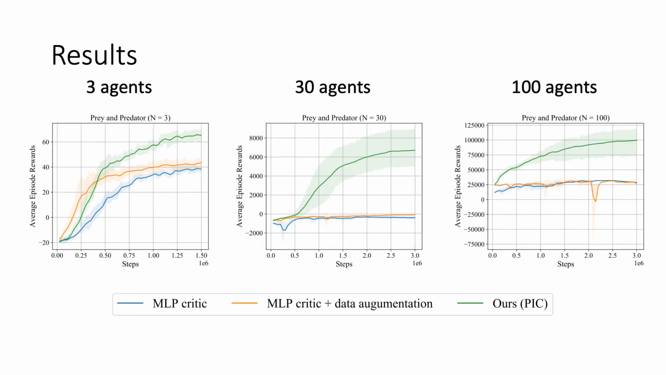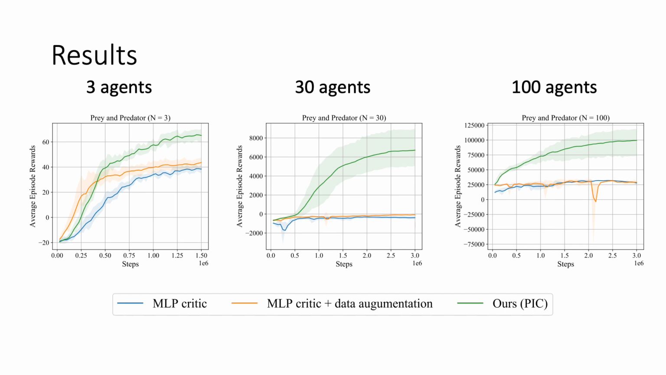Let's quantify this benefit. To do so, let me show you some training curves. The y-axis indicates average episode rewards. The x-axis indicates the number of environment steps used for training. The blue and orange curves are multi-layer perceptron critics with and without data augmentation.